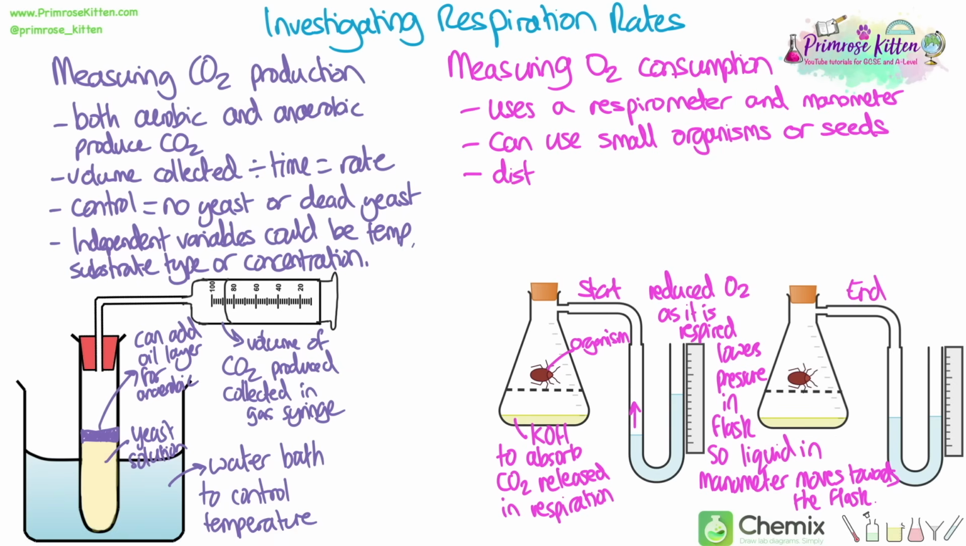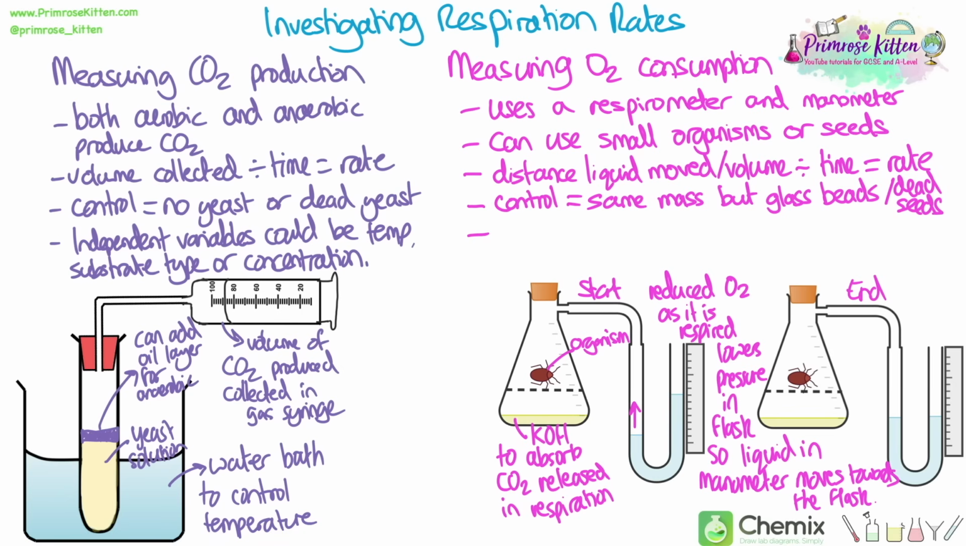So the liquid in the fluid tube, which is known as the manometer, moves towards the flask, which means that the liquid on the other side of the U-bend of the tube next to the scale will move down. So this time we're measuring the distance that the liquid has moved, or the volume if you know the diameter of the tube, and then divide that by the time it took for that liquid to move that much distance. That will give you the rate of respiration.